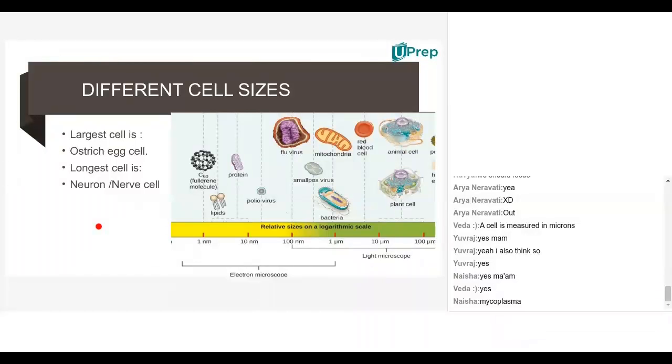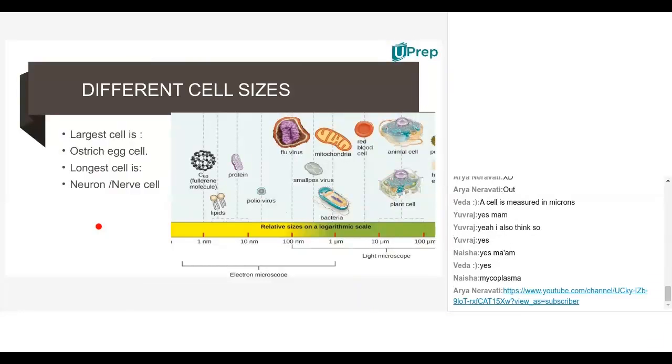So these are the fundamentals you have to know. What is the smallest cell? What is the longest cell? And what is the largest cell?